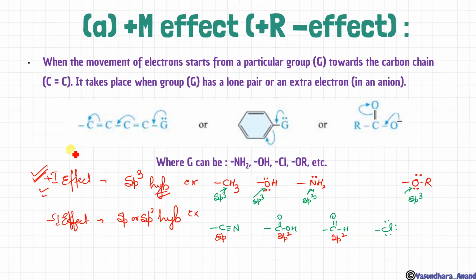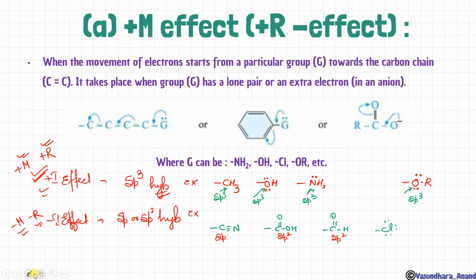So all those groups which show plus I effect will show plus M effect and plus R effect. So just by learning one thing, sp3 hybridized, you can learn all these three. Isn't it so easy? All those which show minus I effect will show minus M effect and minus R effect.